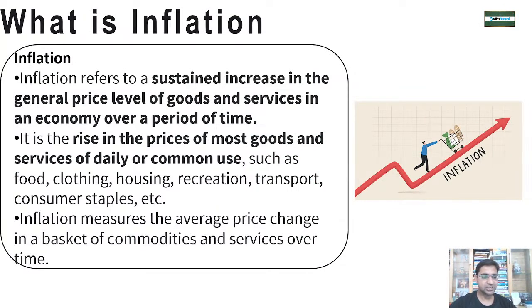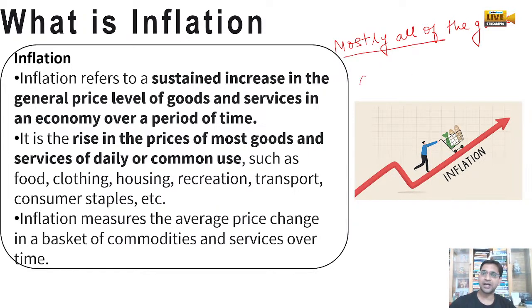Whenever we say inflation, what does inflation mean? Price increase. Inflation is a sustained increase in the general price levels of goods and services. General price means the price level of mostly all goods.